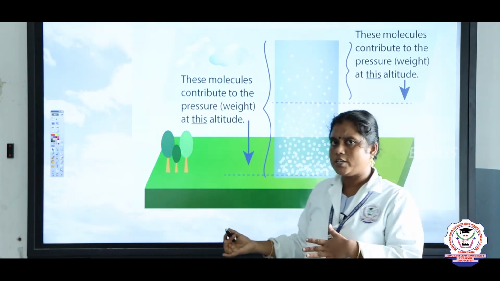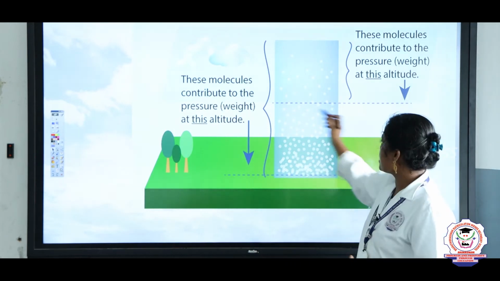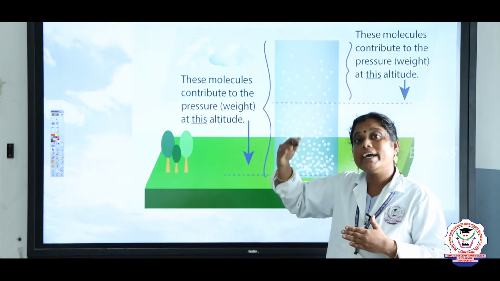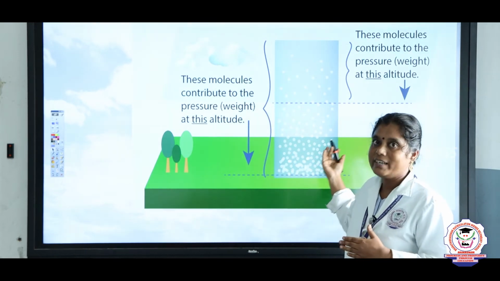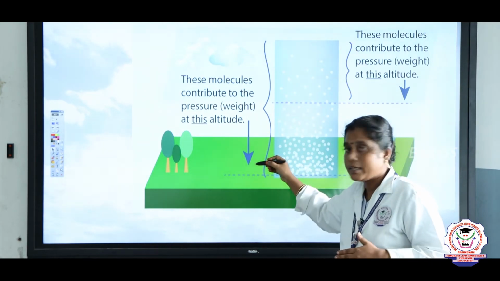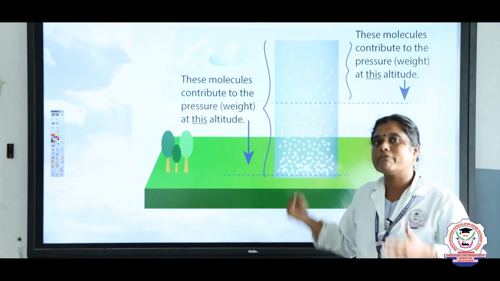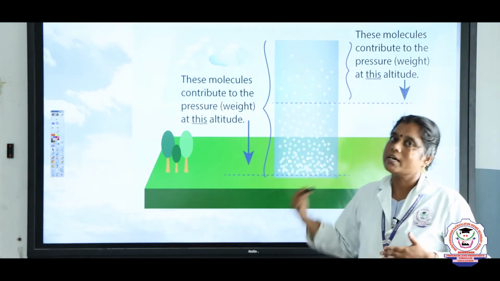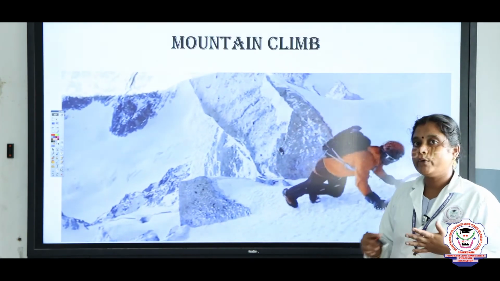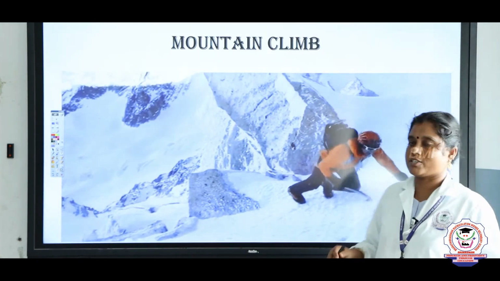From this image we come to know the concept is very simple: if the height increases, the atmospheric pressure decreases. If the height decreases, then atmospheric pressure increases. That's why when we climb a mountain, we feel low atmospheric pressure.